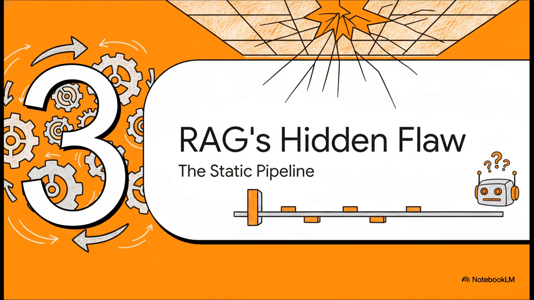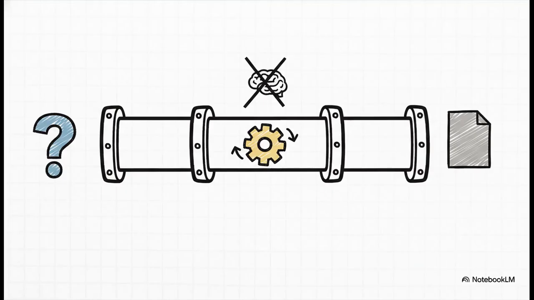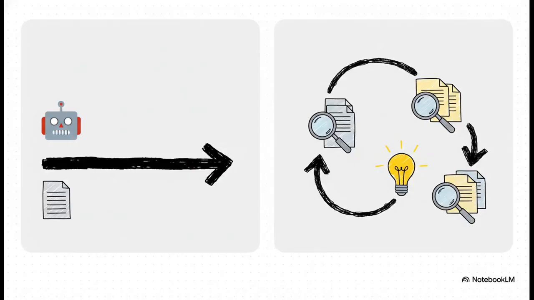But, and you know there was a but coming, right? As amazing as RAG is, it is not the end of the story. Standard basic RAG has this hidden flaw, a kind of ceiling on its intelligence that really holds it back. Here's the most important part. That three-step process is totally rigid. It's a one-way street. It takes your query, does one search, and gives one answer. It follows instructions perfectly, but it doesn't reason about them. It doesn't plan. It doesn't adapt. It just doesn't think.